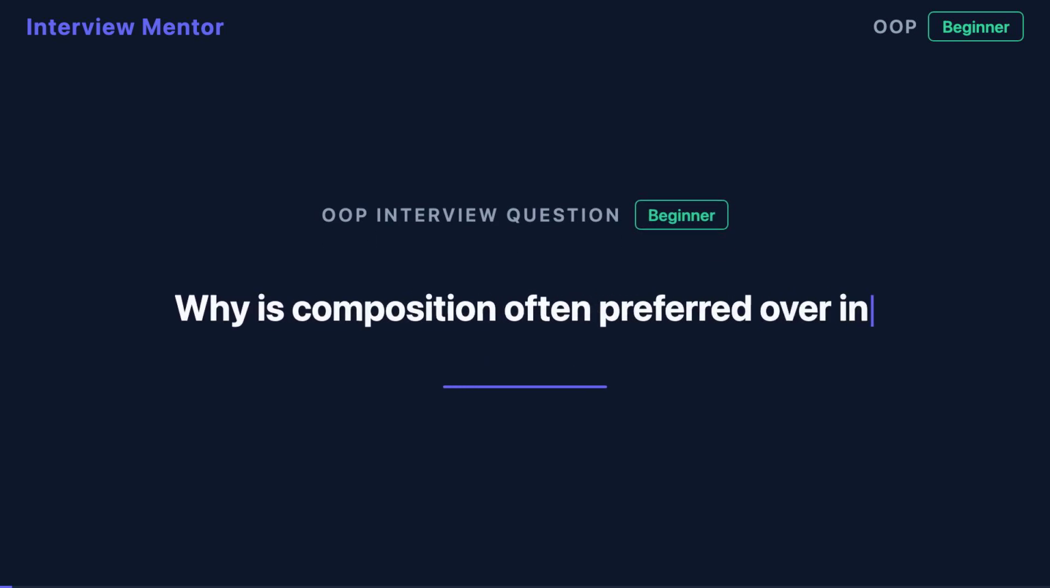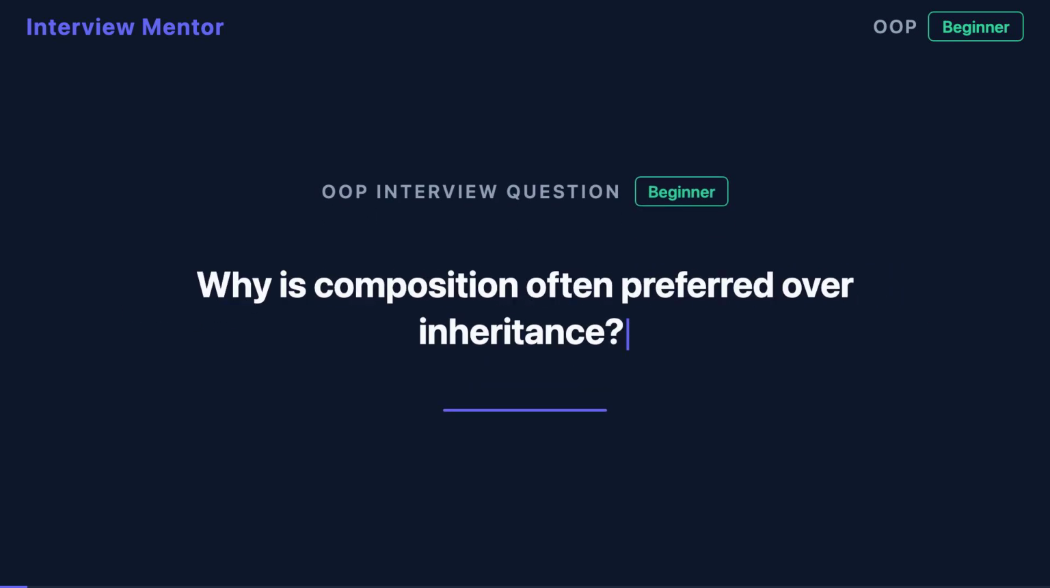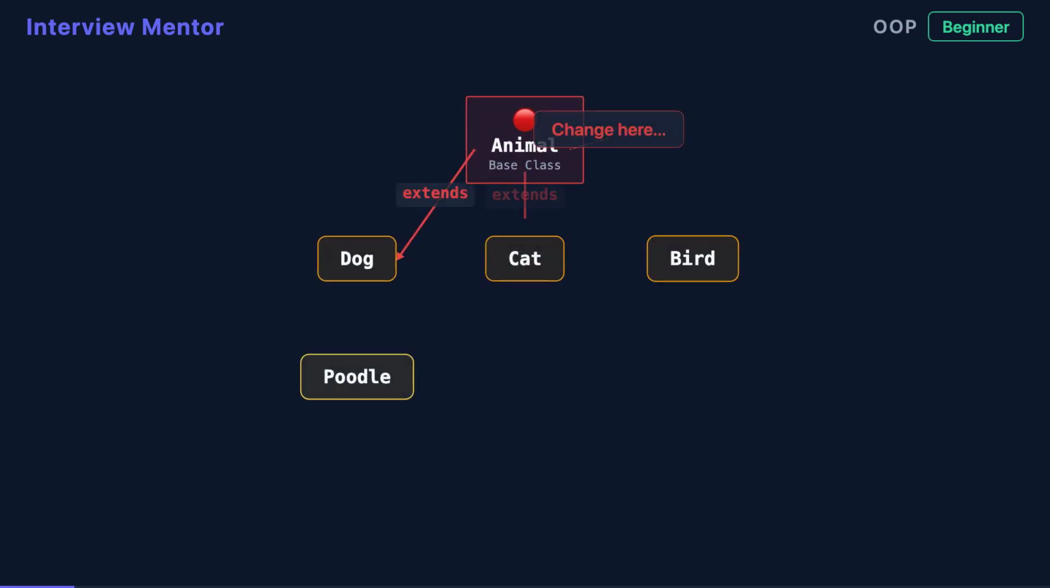Inheritance seems like the perfect tool for code reuse until it breaks your entire codebase with one change. Let's see why composition is often the smarter choice. Inheritance creates tight coupling between parent and child classes.